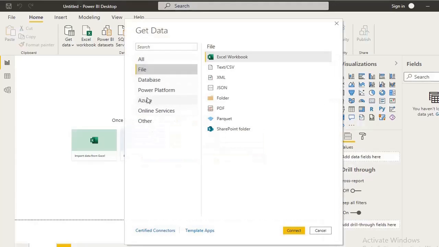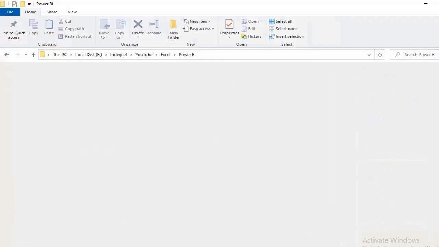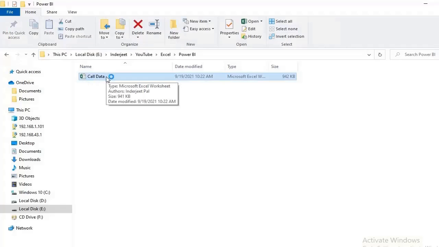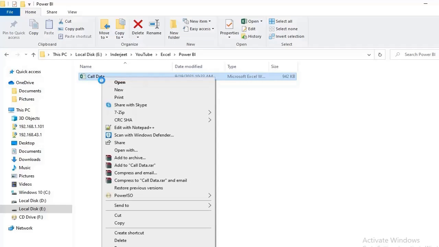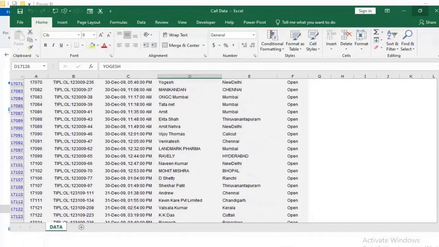These are the different data sources from where we can download data, but we are going to download the data from an Excel file. Let me show you what data we are going to insert. I have this file named data. Let's see what data we have in this file. Just opening this file, open. Okay, so this is the data that we have.